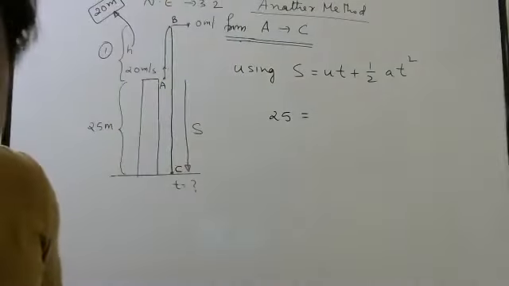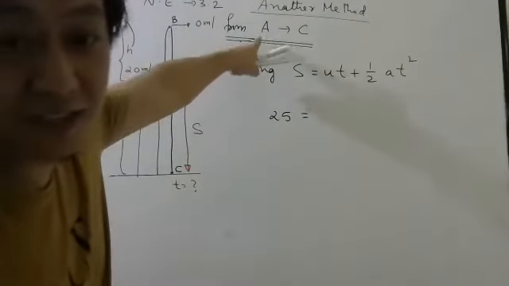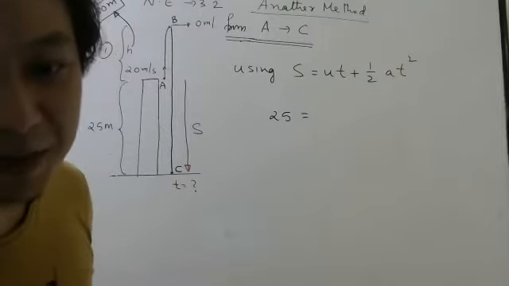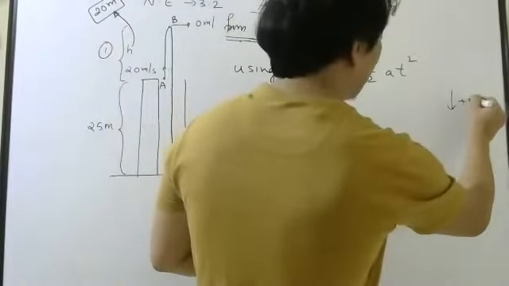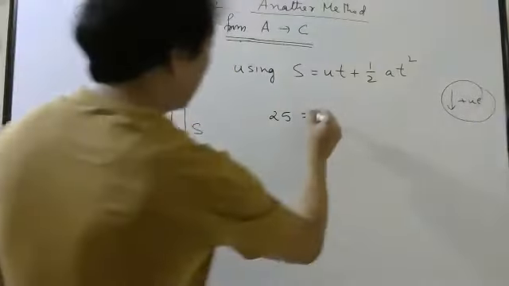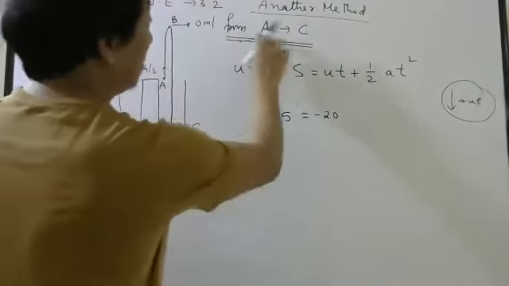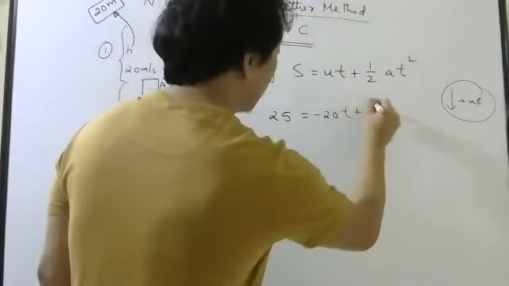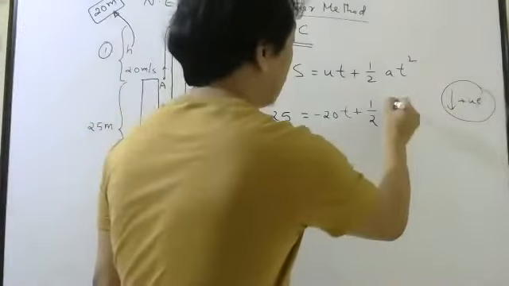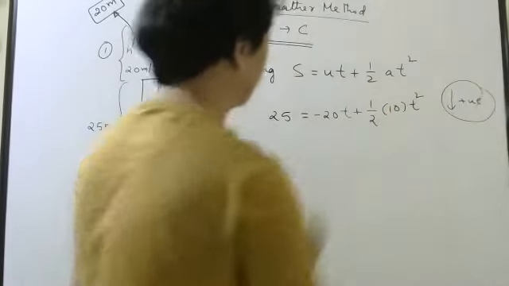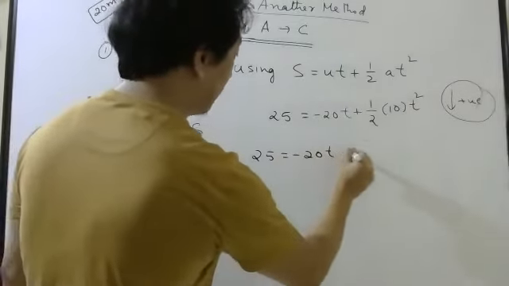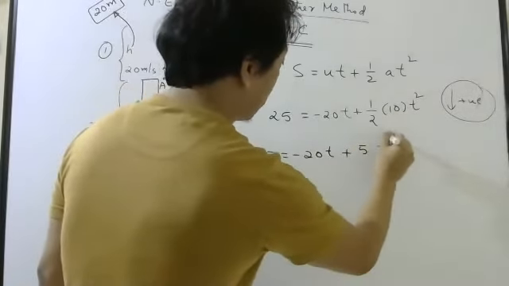Initial velocity you tell. A is my initial. You are not telling me with sign carefully. With sign you have to tell me. Remember, I am taking downward positive. So initial velocity will be minus 20. Time taken A to C, I don't know. Acceleration due to gravity is constant. It is plus 10 downwards. So this will be 25 minus 20t plus 10 divided by 2, 5t square.